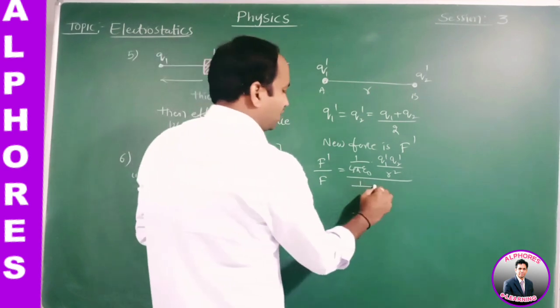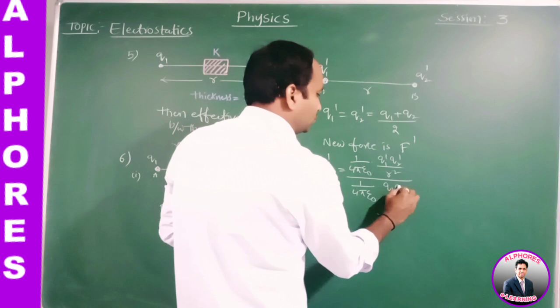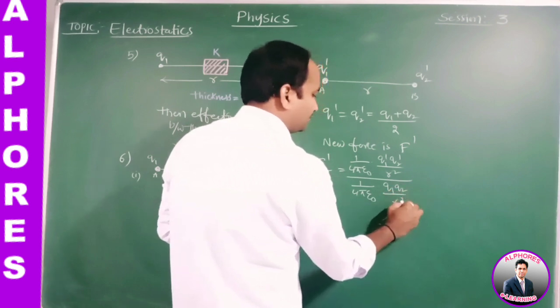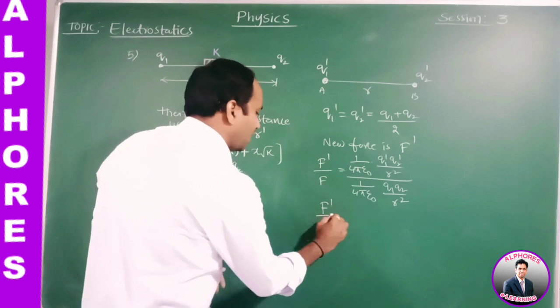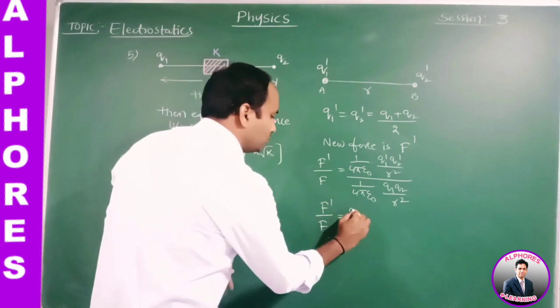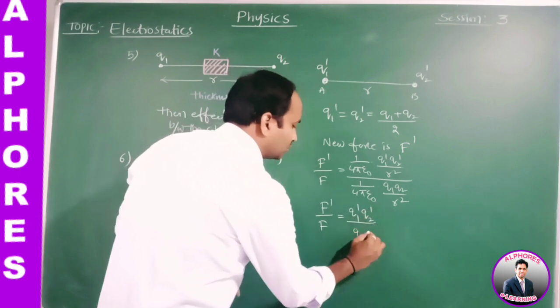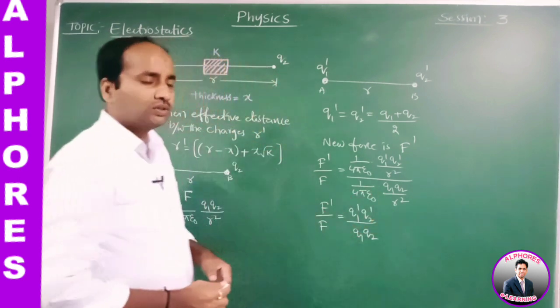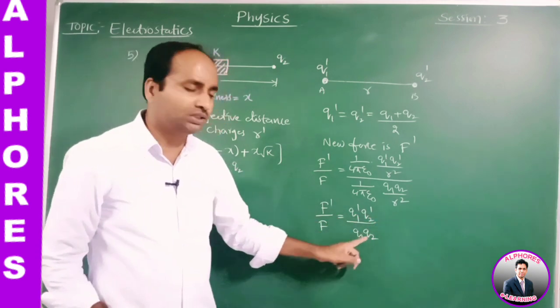F is 1 by 4 pi epsilon naught Q1 Q2 by R square. From these equations we may write F dash by F is equal to Q1 dash Q2 dash by Q1 Q2.